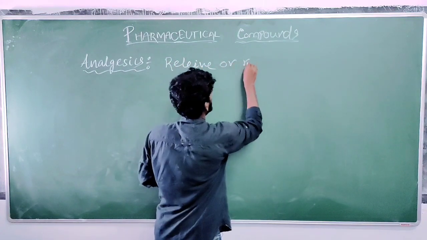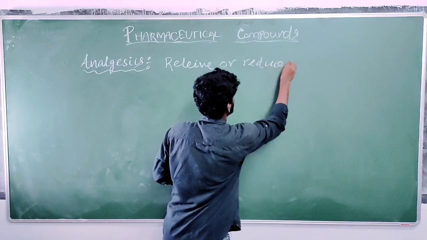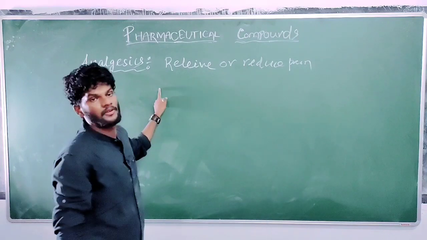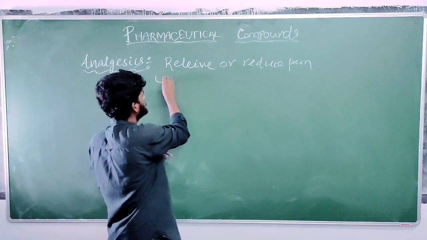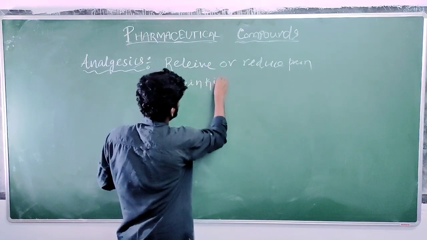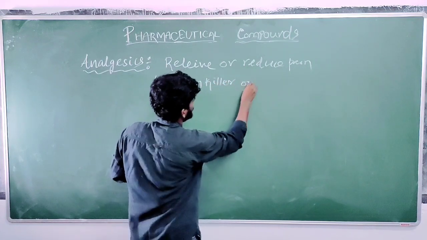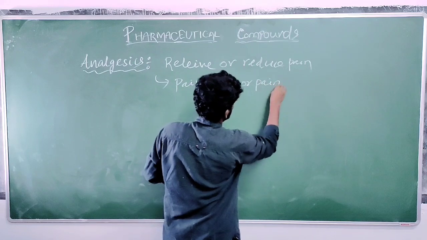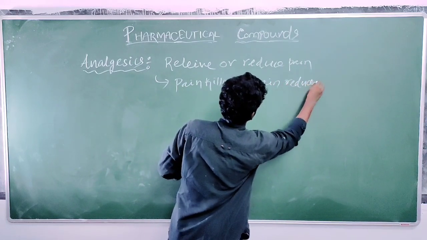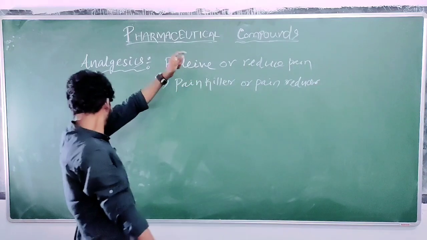So that is why its other name is painkiller or pain reducer.